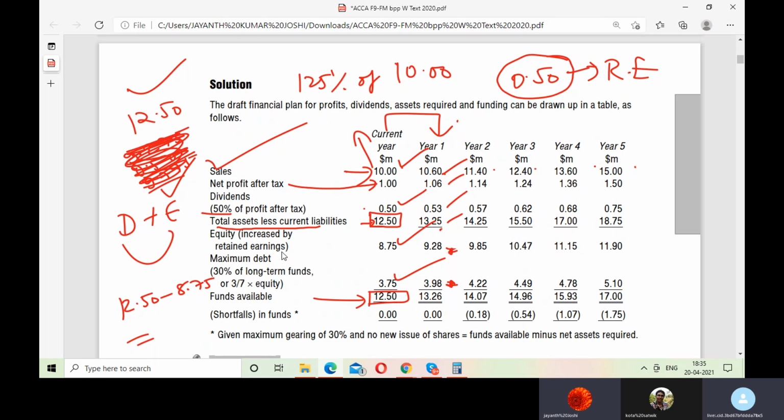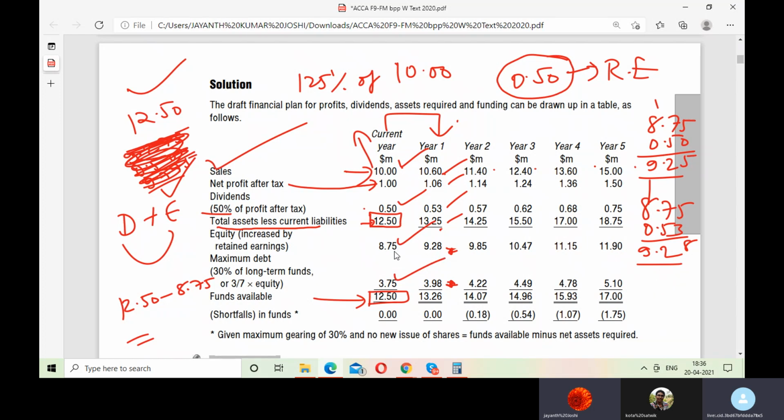So actually 8.75 and 0.505. 9.25 I'm getting here. This is the current year's dividends and this year's retained earnings, 8.75 and 0.53. 9.28. Yeah, how much did you get for this one? Yes, sir, it's 9.275.